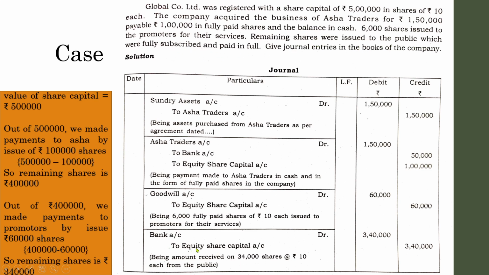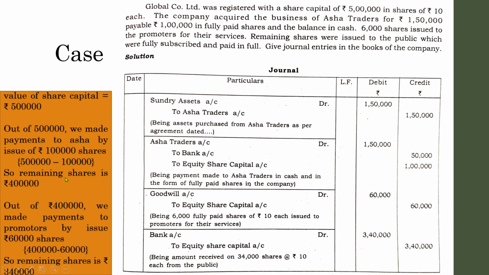So the entry is bank account number 2, share capital 3,40,000. This is one sense of identifying the concept in the question. The same can be computed by checking the number of shares held by the company. Here the computation was done on the basis of the total amount.